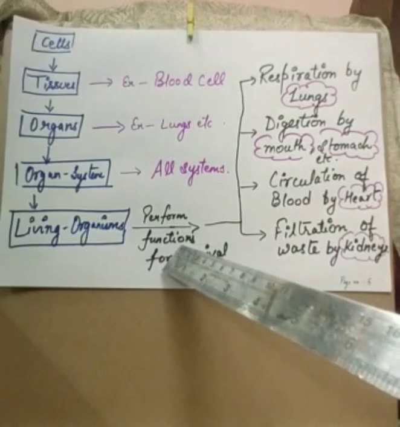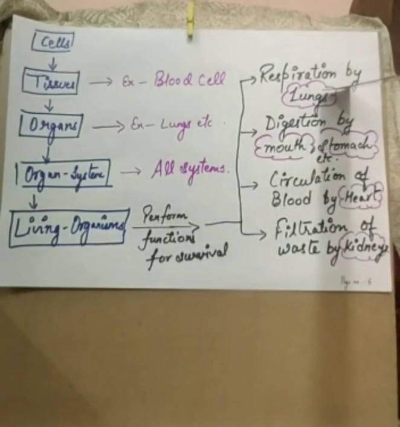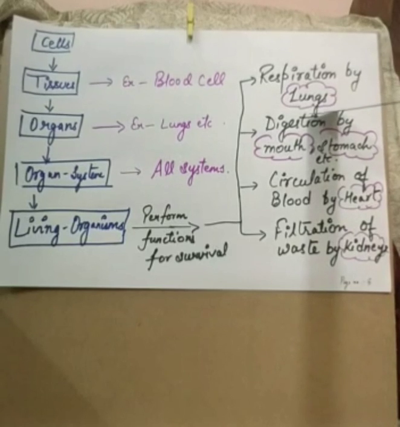Talking about a few of those functions, the first is respiration by the lungs. We are breathing, as we discussed in the first video. The breathing process generally starts from the nose, and with the help of the lungs we exchange O2 and CO2. That process is called respiration.